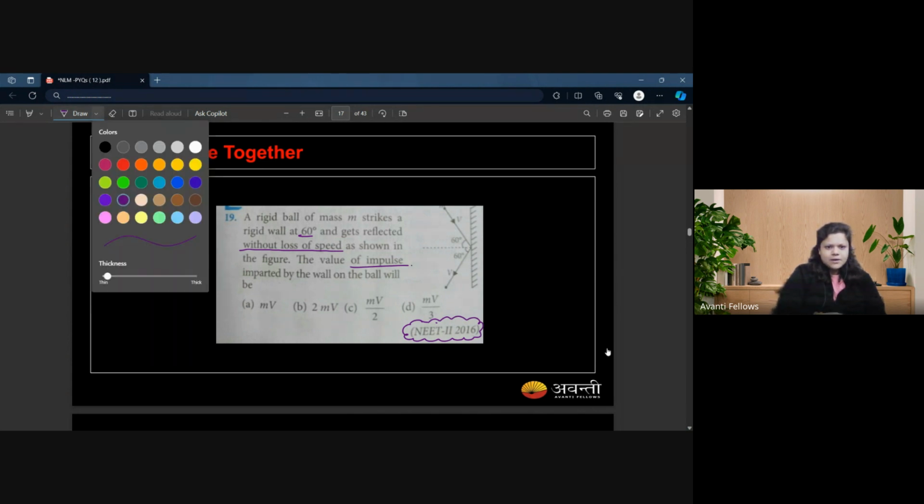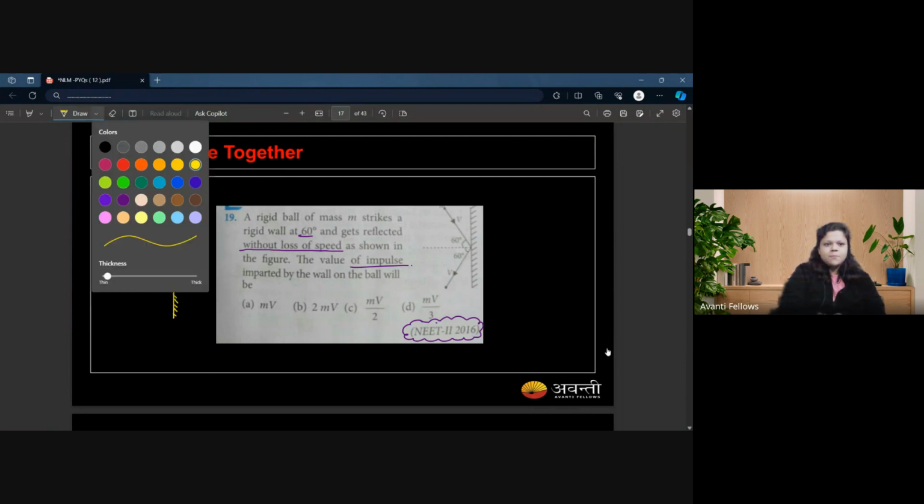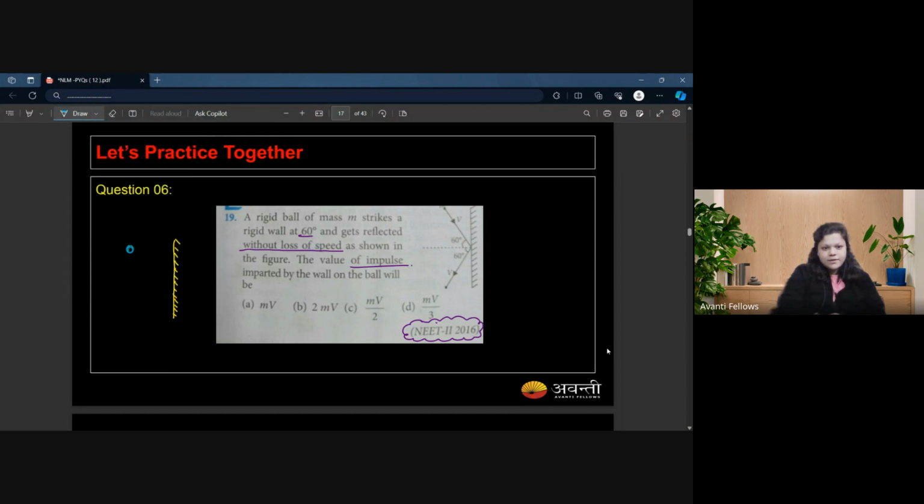I will draw this diagram here for you, if you find it difficult to study over there. This is the ball that we have, and we strike it like this. It is making 60 degree like this, and it gets reflected also making the angle 60 degree. Is that okay? This is striking with v velocity, and since the question said there is no loss of speed, it will get reflected also with the v velocity. Is that fine with the v speed?